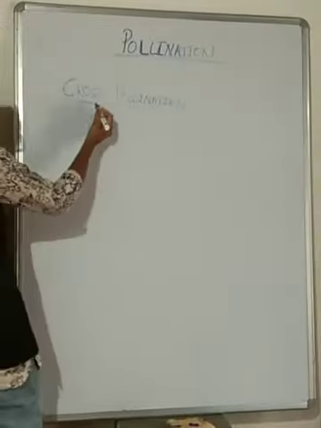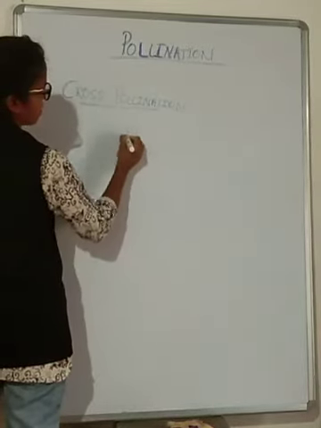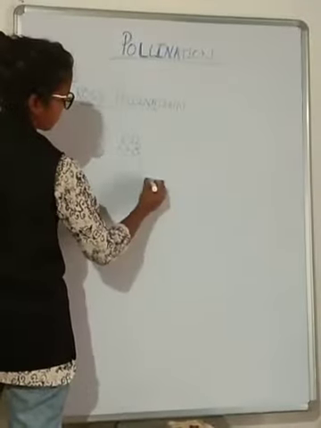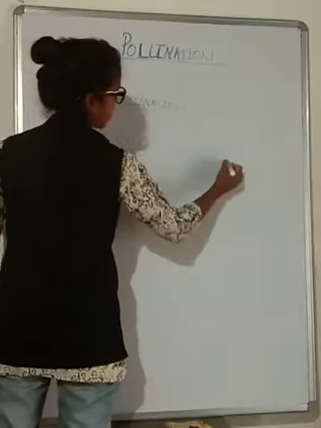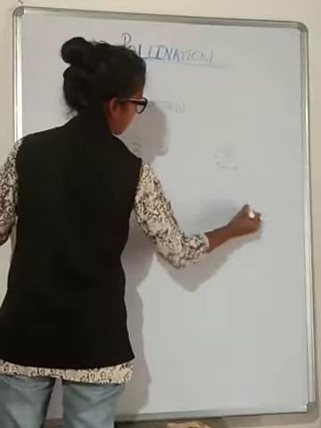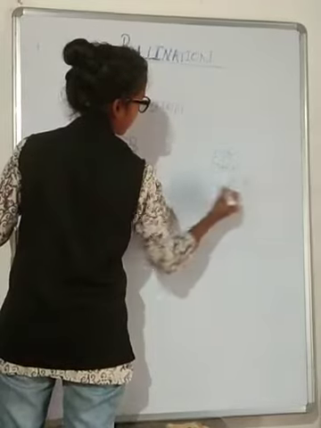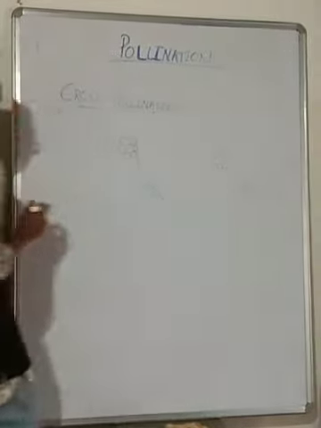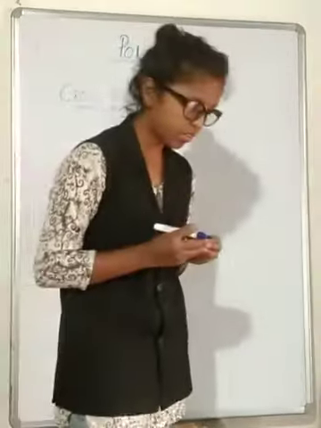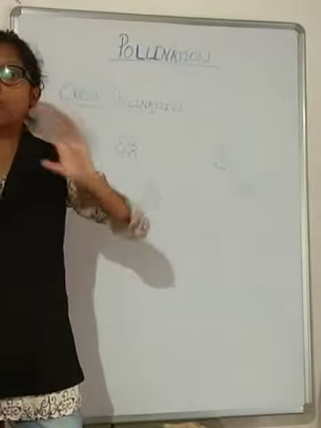Now students will look at cross pollination. What happens in cross pollination? Suppose a plant is there, and on another side another plant is also there. So we can see here two different plants. As is clear from the name itself, it is cross pollination. So what will happen? Crossing of pollen will take place.